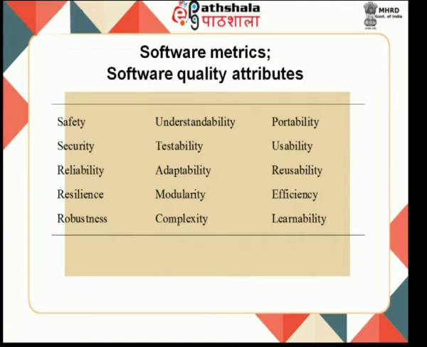Some metrics are understandability, safety, security, reliability, resilience, robustness, testability, adaptability, modularity, complexity, portability, usability, reusability, efficiency, and learnability. Portability means you must be able to transport software from one system to another. For example, you are working on the Windows operating system and you developed the system in Windows. You want to transport it to a system working on Linux or Unix.